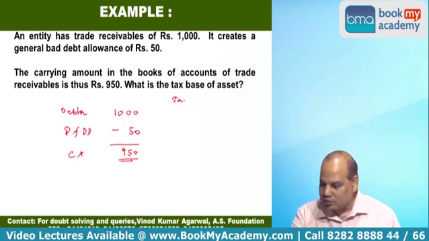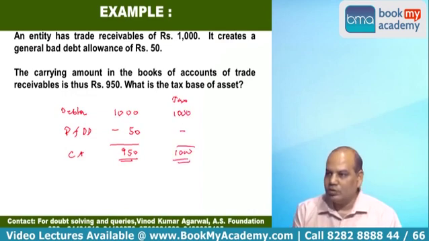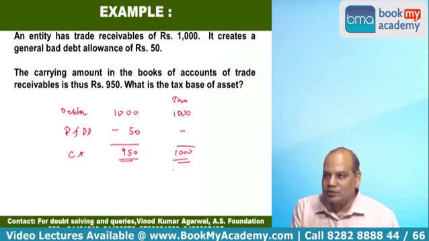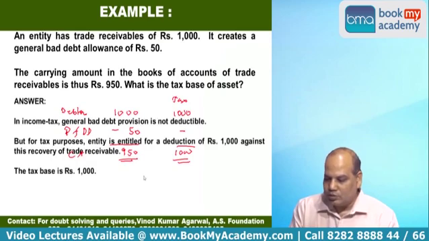But for tax purposes, provision for doubtful debt is not a tax deductible expenditure. So the question is, what will be the tax base of the asset? 950 or 1000? The tax base of the trade receivable will remain 1000. Is it right that the 50 rupees allowance for bad debt is not a deductible expenditure for income tax purposes? So write down the answer. It is printed there. Now you can open the book.